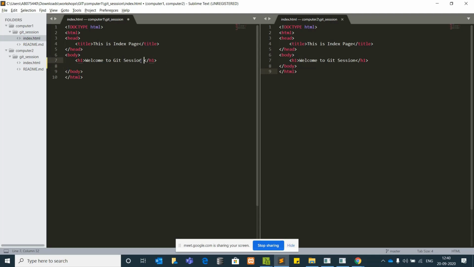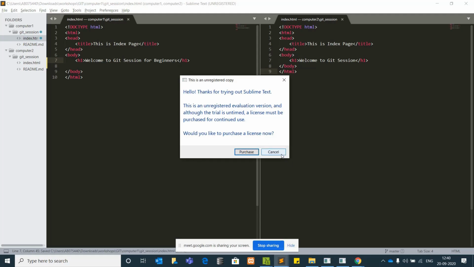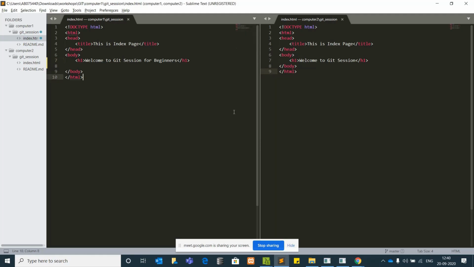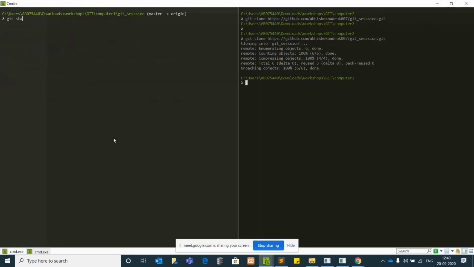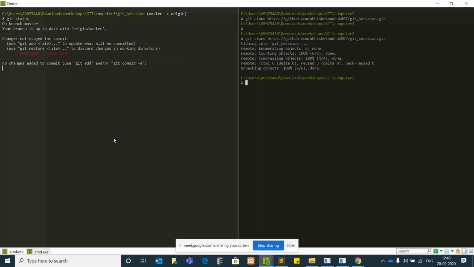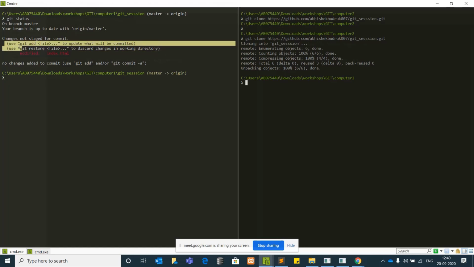the h1 tag itself. I'll just add "beginners" to computer 1. So in the command prompt, you can check the status of git there. If you issue a git status command, it will show you one file is modified, that is index.html. Also, it will tell you to git add it, like add it to the staging.